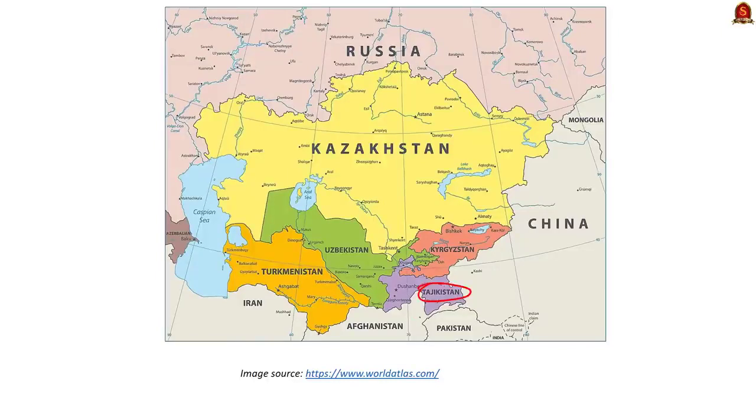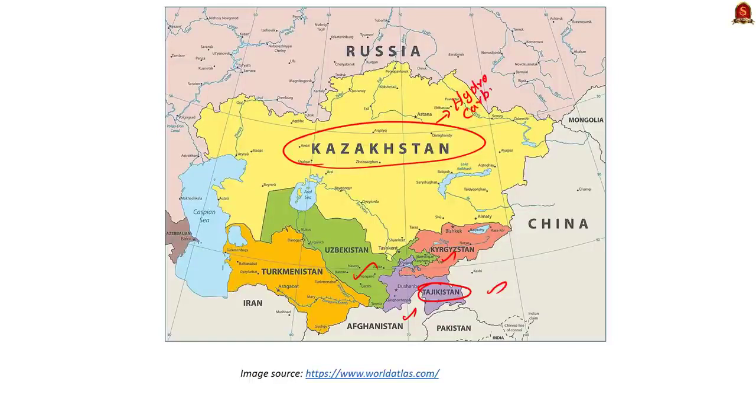Tajikistan's importance for India lies in its geostrategic location. It shares borders with China, Afghanistan, Uzbekistan and Kyrgyzstan. It is also located in proximity to the Pakistan-occupied Kashmir. Next, let us take Kazakhstan. See, Kazakhstan's importance for India needs to be viewed in the context of India's growing energy needs and Kazakhstan's immense hydrocarbon resource.